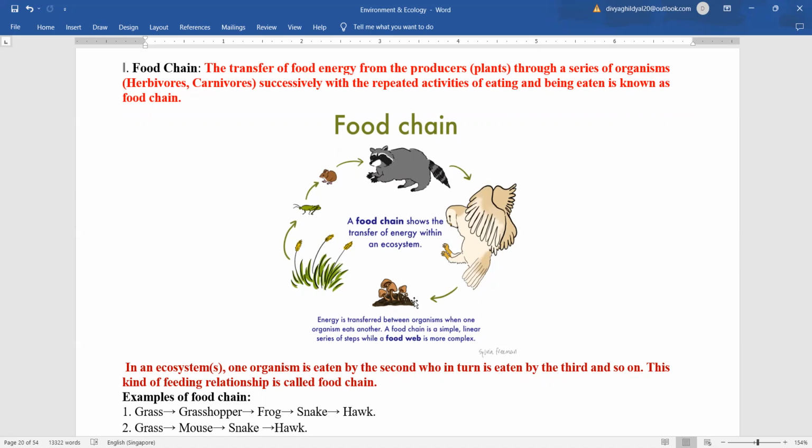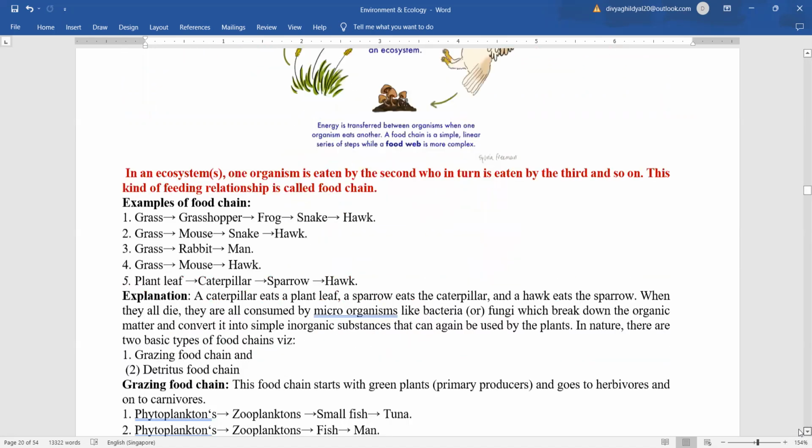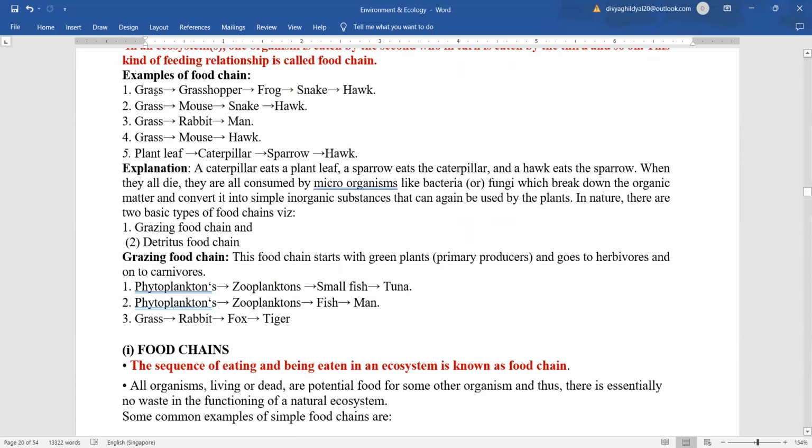So in an ecosystem, one organism is being eaten by the other, like cat eats rat, snake is eaten by a hawk, frog eats grasshopper, which in turn is eaten by the third, and so on. So this kind of feeding relationship is known as food chain. Many examples are there. Grasshopper eats grass, frog eats grasshopper, snake eats frog, hawk eats snake. This way, this comes as a series or in the form of a chain.